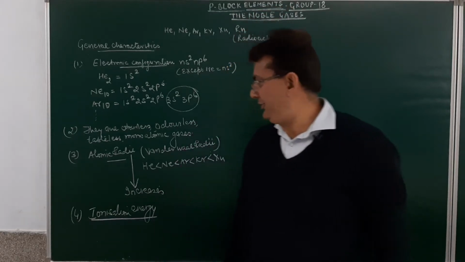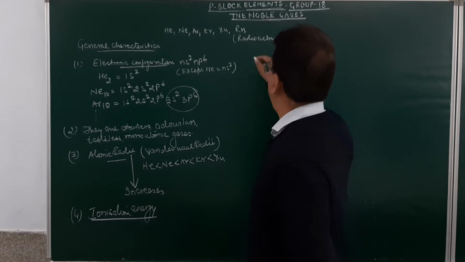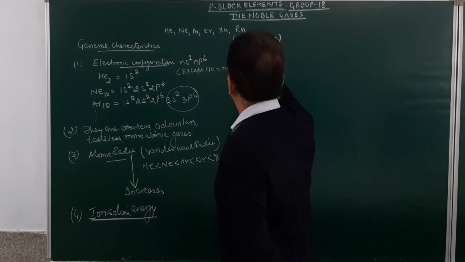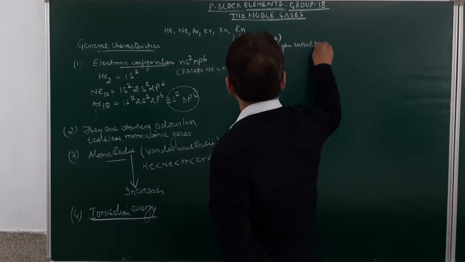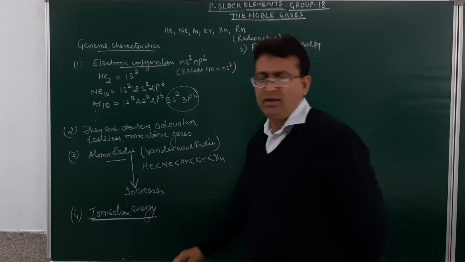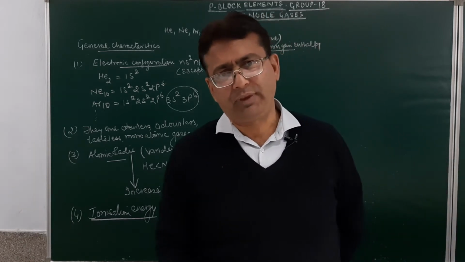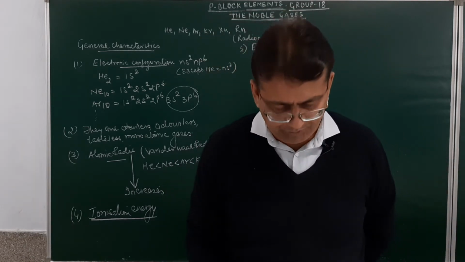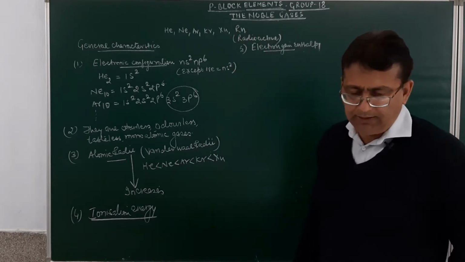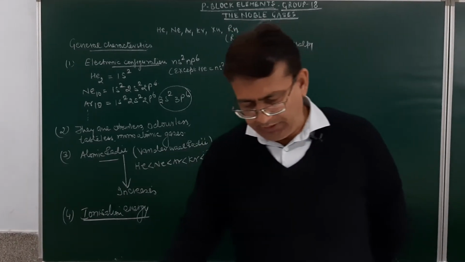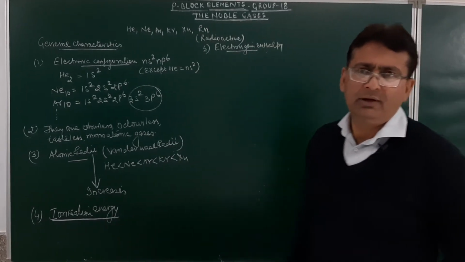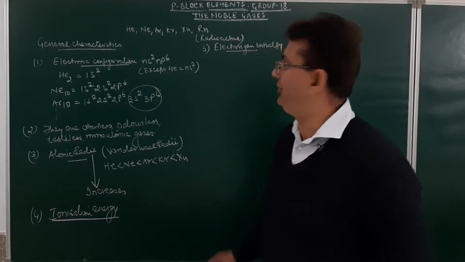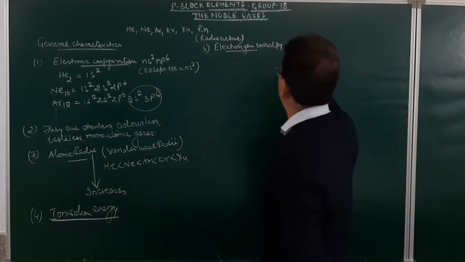Now, after ionization energy, the next property is electron gain enthalpy. As far as electron gain enthalpy is concerned, they have a stable configuration. Since they have a stable configuration, they do not accept electrons. So they have a large positive value of electron gain enthalpy. Why? Because the addition of an electron is difficult due to stable configuration.